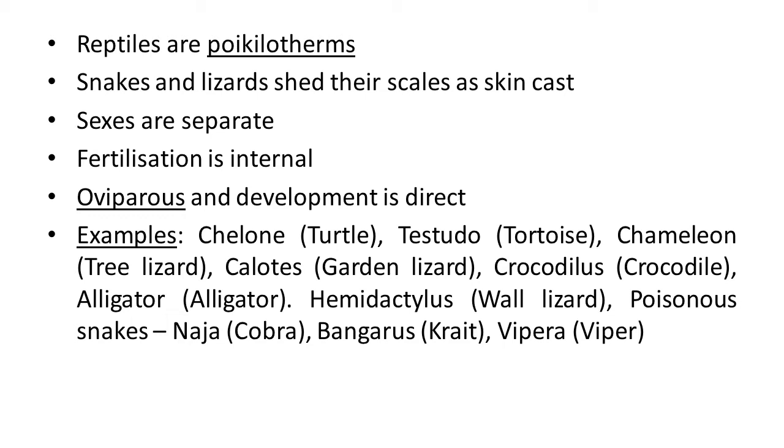Some of these are Chelone, turtle; Testudo, that is tortoise; chameleon, which is also known as tree lizard; Calotes, known as garden lizard; Crocodilus, common name crocodile; alligator; then Hemidactylus, commonly known as wall lizard; poisonous snakes, mainly cobra; Bungarus, that is krait; and viper. So some examples of this class of organisms are very well known to you also.